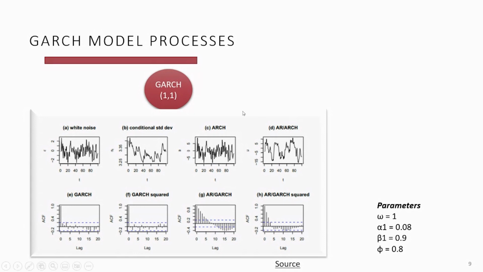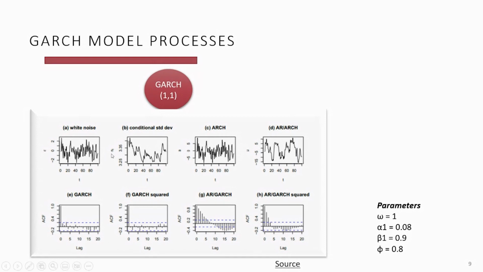So the GARCH one here means we have one autoregressive lag and one moving average lag. The one by one is nothing but the lag values of autoregressive and the moving average. Comparatively with ARCH, GARCH captures a wider range of behavior, in particular more persistent volatility. So you'll see the volatility is much more persistent, much better comparatively with the ARCH model. That's the beauty of this model.